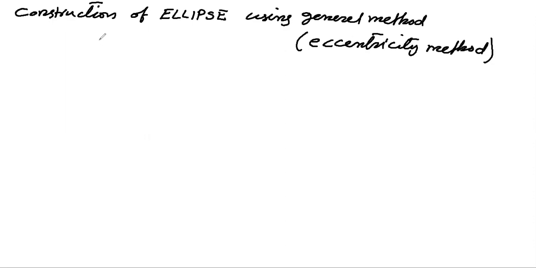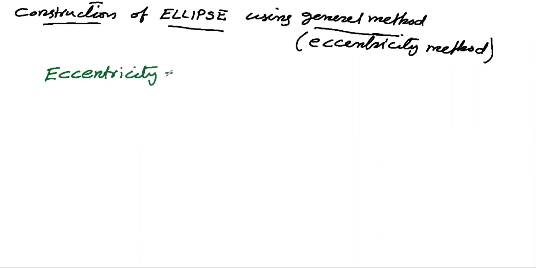If you want to construct an ellipse using the general method, what data do we require? The first thing we need is the eccentricity of the ellipse. In this problem, I am assuming that the eccentricity is 2 by 3.